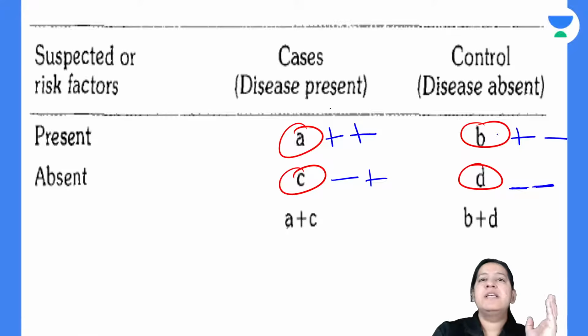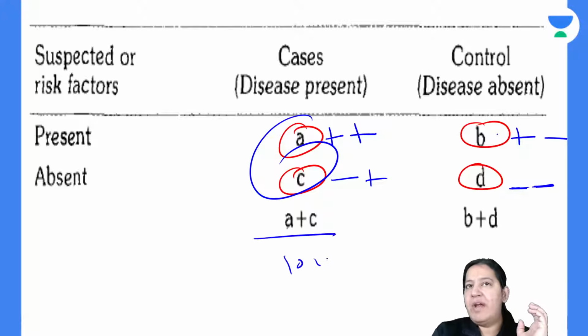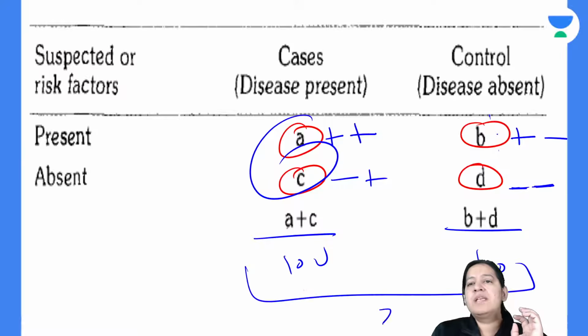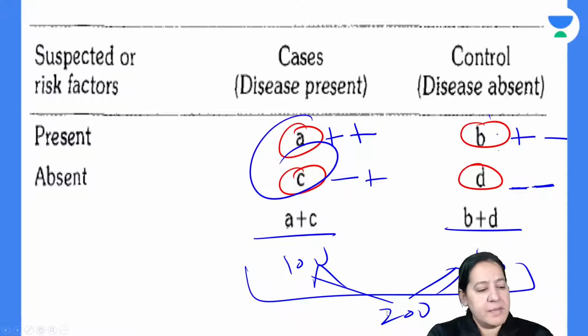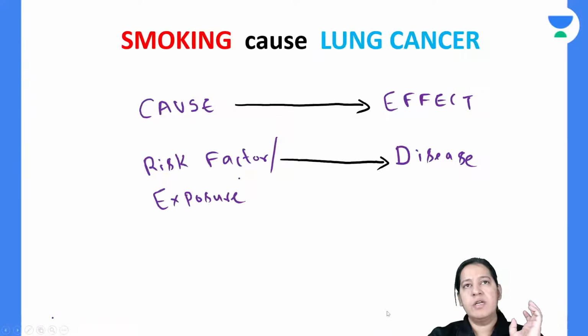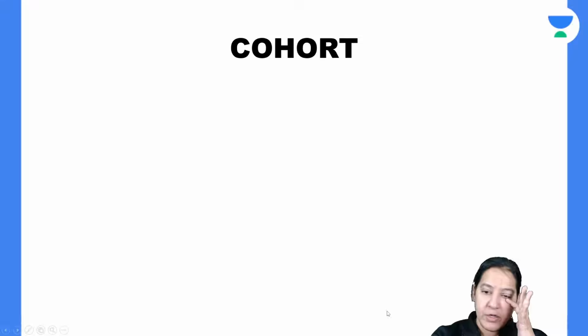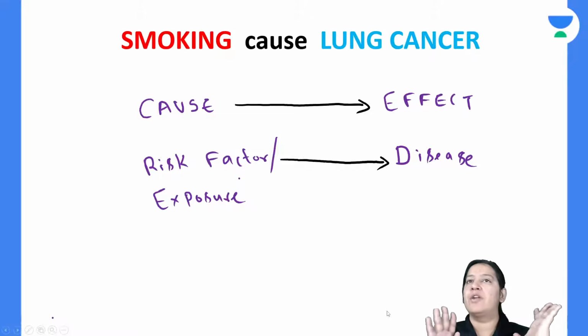These are the total cases, A plus C, 100. These are the total controls, B plus D, again 100. So the total study is done in 200: 100 are cases, 100 are controls. So this is a case control study. You got it, Mahesh? So smoking leads to lung cancer, you want to prove it. That is the basic design of case control. How to do the numericals based on that and what the analysis is, I will come to later.